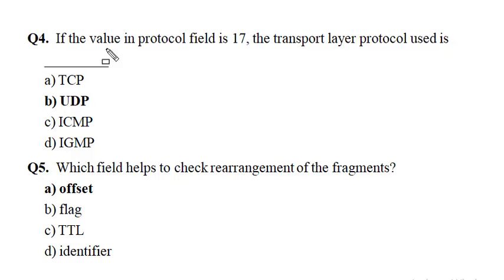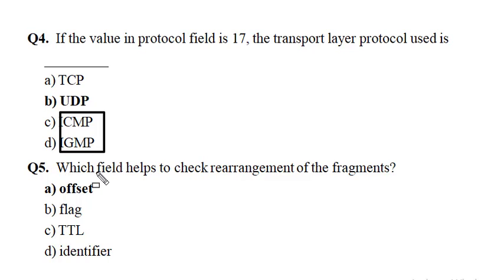The next question is: if the value in the protocol field is 17, the transport layer protocol used is dash. इसका आंसर है B, UDP. UDP is the User Datagram Protocol. The protocol field enables the demultiplexing feature so that the IP protocol can be used to carry payloads of more than one protocol type. Its most used values are 17 and 6 for UDP and TCP respectively. TCP stands for Transmission Control Protocol. ICMP and IGMP are network layer protocols.